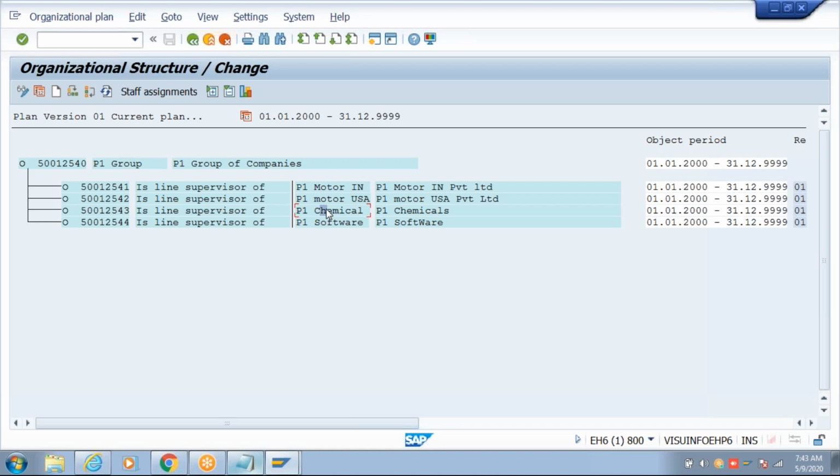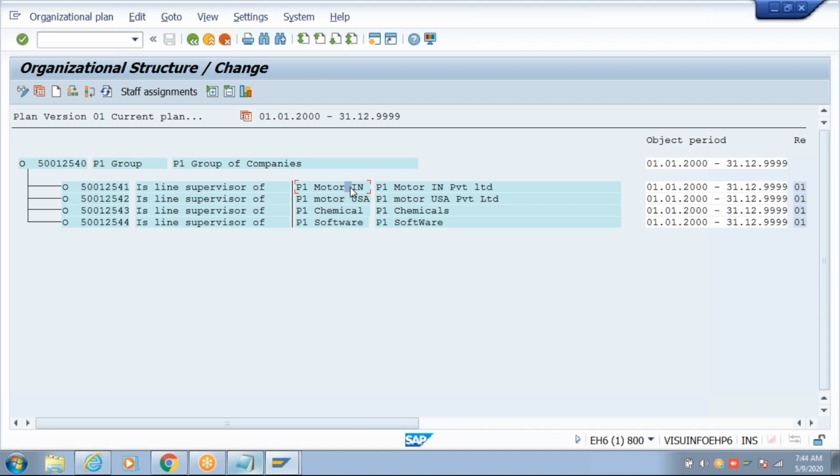Did we build a relation earlier? No. The system has automatically built a relation in this method, because you kept the cursor on the main object and you created. Now the system understood that you created subordinates.